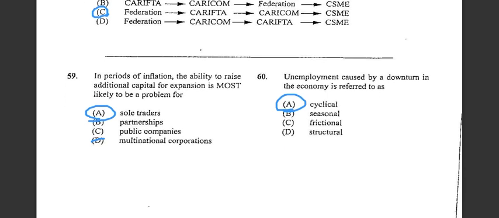Number 59: in periods of inflation, the ability to raise additional capital for expansion is most likely to be a problem for sole traders. Number 60: unemployment caused by a downturn in the economy is referred to as cyclical.